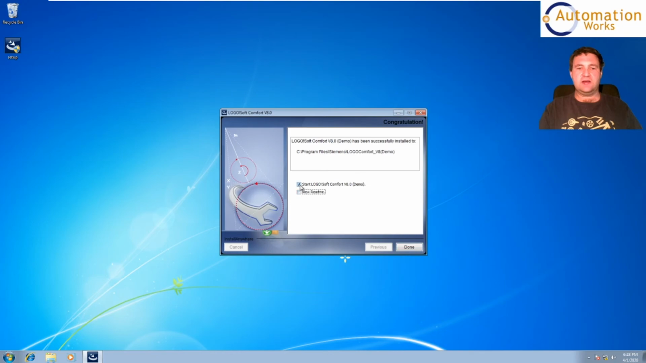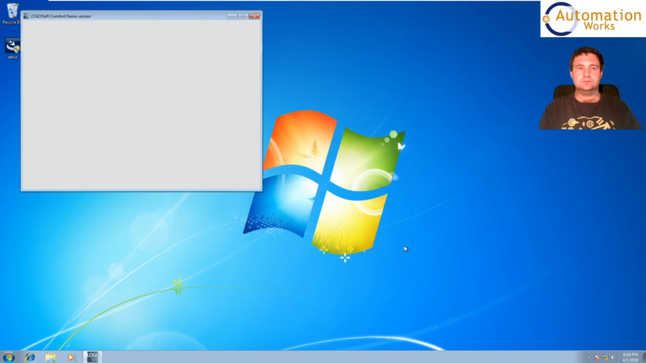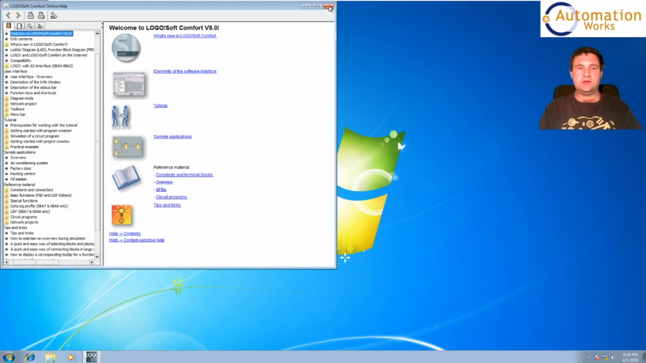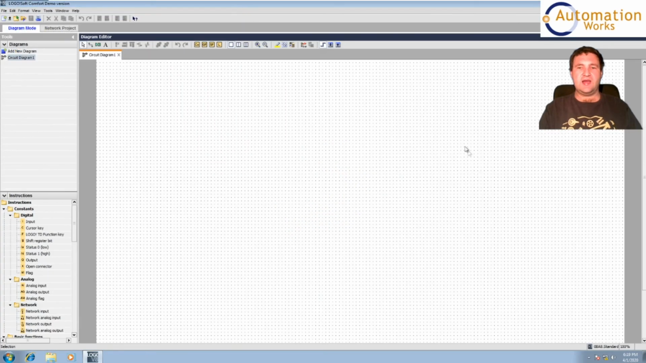And then select Start LogoSoft Comfort. Done. You can close the help. And here you have LogoSoft Comfort installed, up and running.